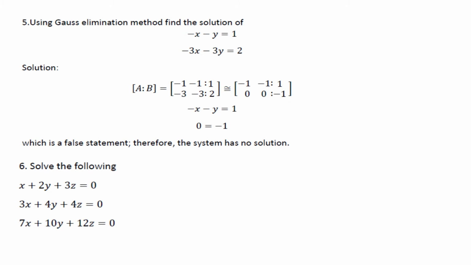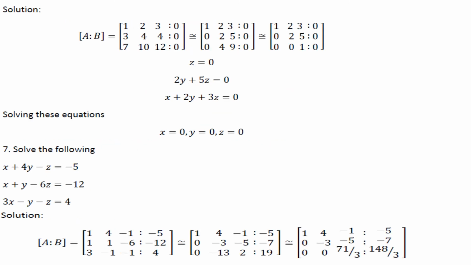Next problem, solve the following. x plus 2y plus 3z is equal to 0. 3x plus 4y plus 4z is equal to 0. 7x plus 10y plus 12z is equal to 0. To find the solution, write the augmented matrix AB, and reducing it to echelon form, we'll get the solution from back substitution as z is equal to 0. Substituting the value of z, we will get the value of y, and y is also equal to 0. Substituting the value of y and z, we get the value of x, and here the value of x is also equal to 0.